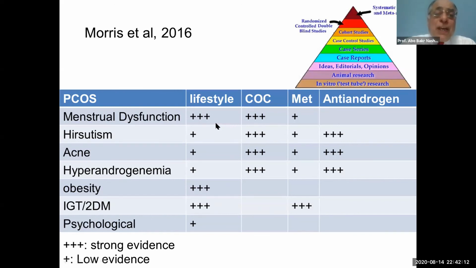There is strong evidence for lifestyle in menstrual dysfunction, in obesity, in glucose intolerance and diabetes. And there is good or strong evidence for combined oral contraceptive pills for menstrual dysfunction, hirsutism, acne, hyperandrogenemia. And there is strong evidence for metformin in insulin and glucose intolerance and diabetes mellitus. And there is good or strong evidence for the anti-androgen in hirsutism, acne, and hyperandrogenemia.